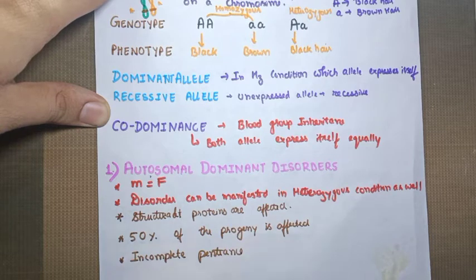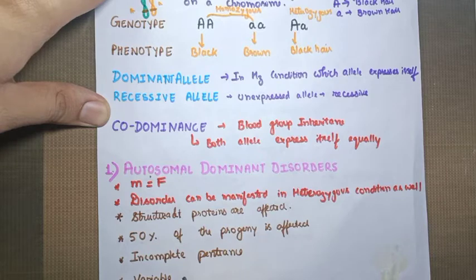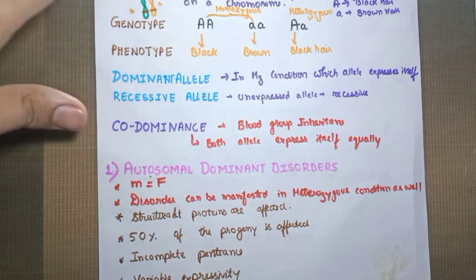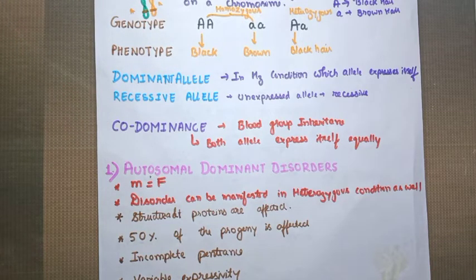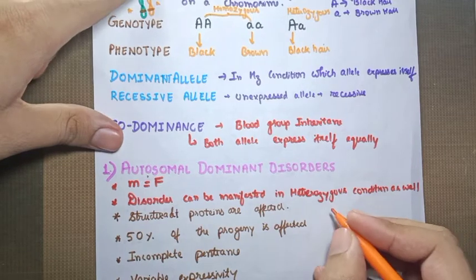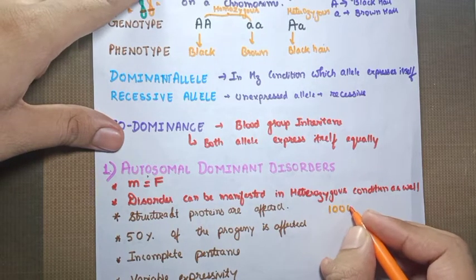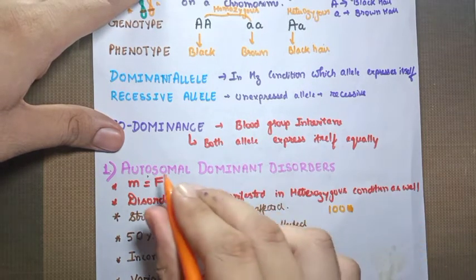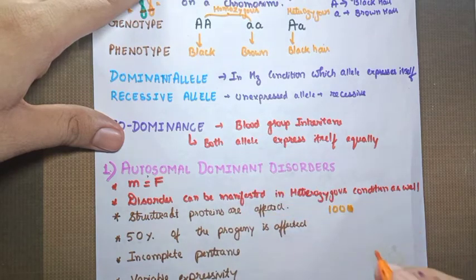and there is one more term that is called variable expressivity. So let's understand these two terms. These two terms are very simple, but you have to keep certain things in mind. Suppose 100 persons are getting affected by this autosomal dominant disorder.